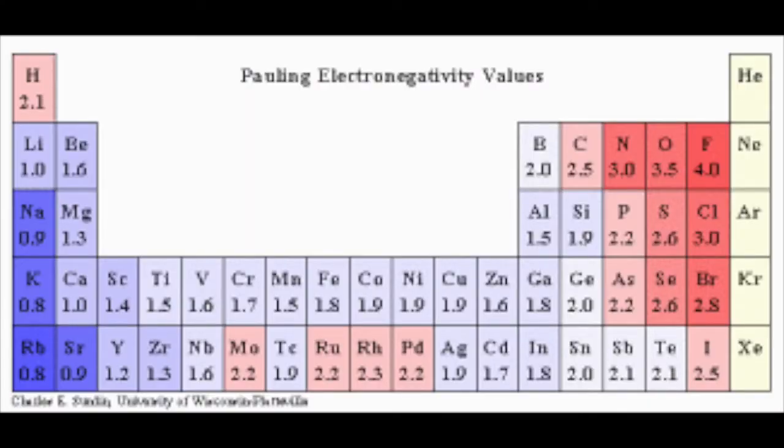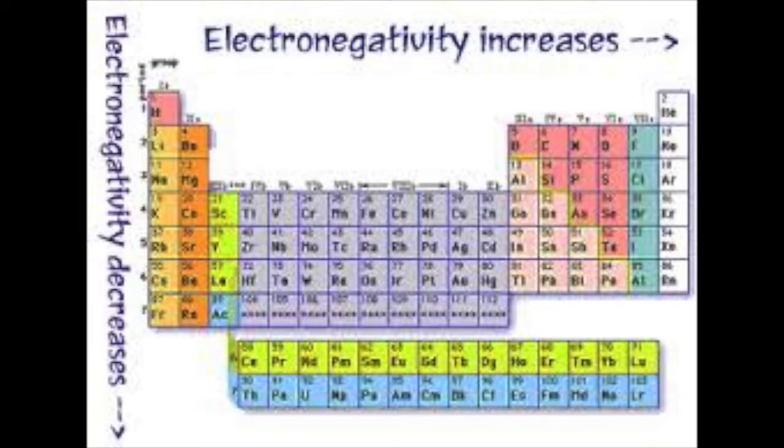Electronegativity is an atom's desire to grab another atom's electrons, increasing from left to right across the periods. It increases since elements on the right side only need a few valence electrons to fill, and would rather do so as opposed to elements on the left side, which would rather give away their valence electrons. Electronegativity decreases when moving downward, since elements at the bottom of the table have so many electrons that losing or gaining electrons really isn't a big deal.